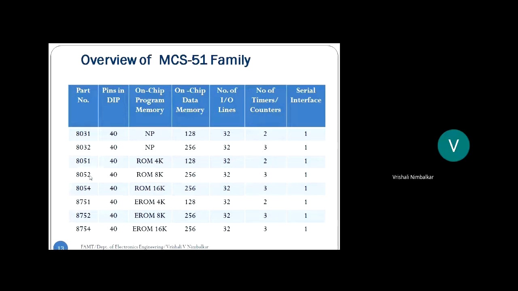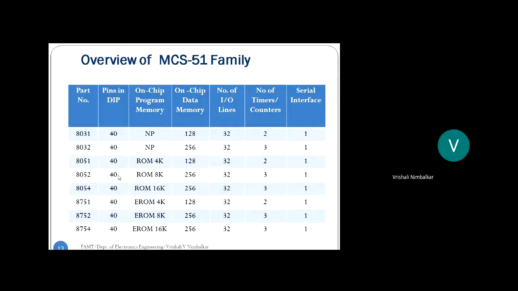Look at the next 3, 8051, 8052, 8054. What should you notice? The digit 5. 5 indicates there is on-chip program memory. Correct? There is on-chip program memory, but the digit 0 indicates one-time programmable.